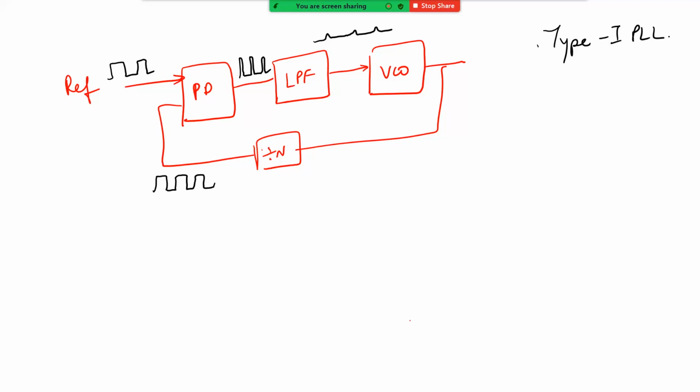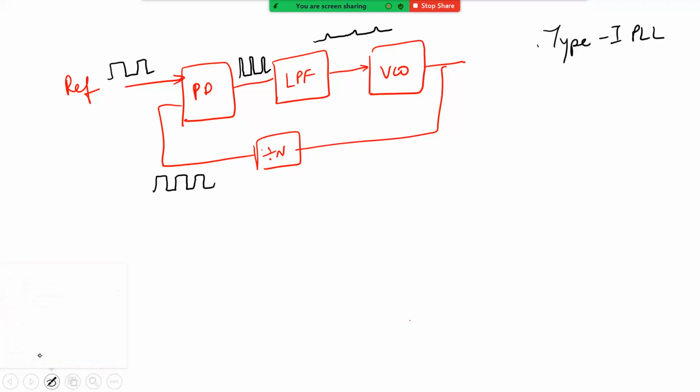Before that, do you see any issue with this particular diagram that I have drawn, or the waveforms that I have drawn? We will come back to that, hopefully in today's class if possible, or in the next class.